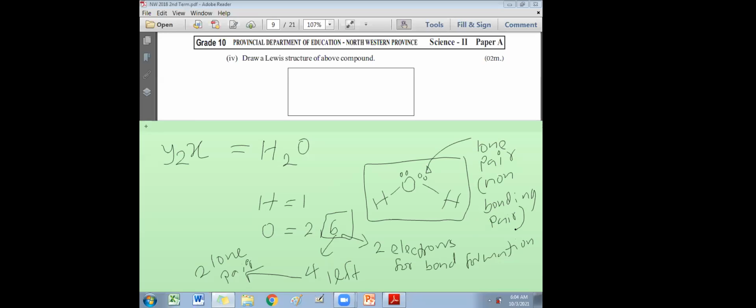So here the dash represents the covalent bond. But if you want, you can draw the same thing like this also, and this is accepted. X is oxygen, X is in the middle, and then you write the Y and Y at these two corners. Then you put dash like this, and then you put pairs of electrons like this. So no need to draw like a Venn diagram when you draw the Lewis structure. Lewis structure should consist only of dashes and electron pairs, couples of dots and dashes only. No single electrons, no unmarried people. All are couples. What are the two types of couples?